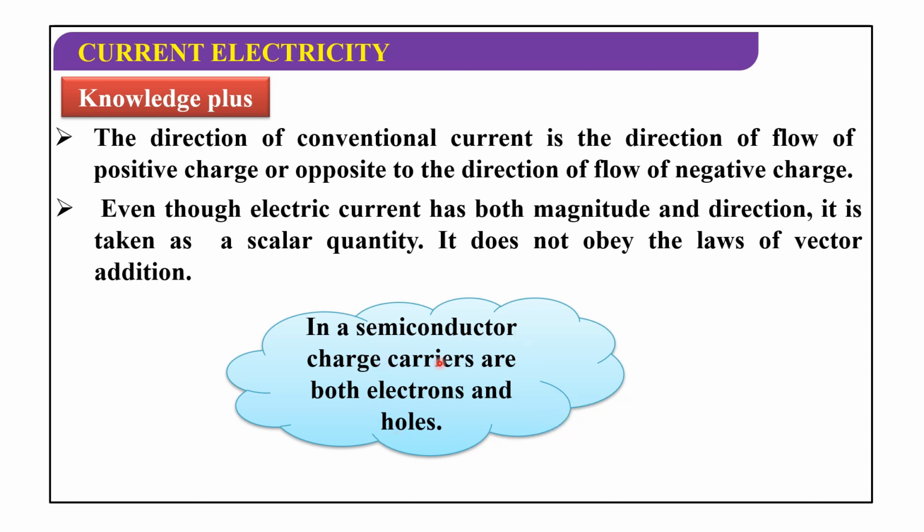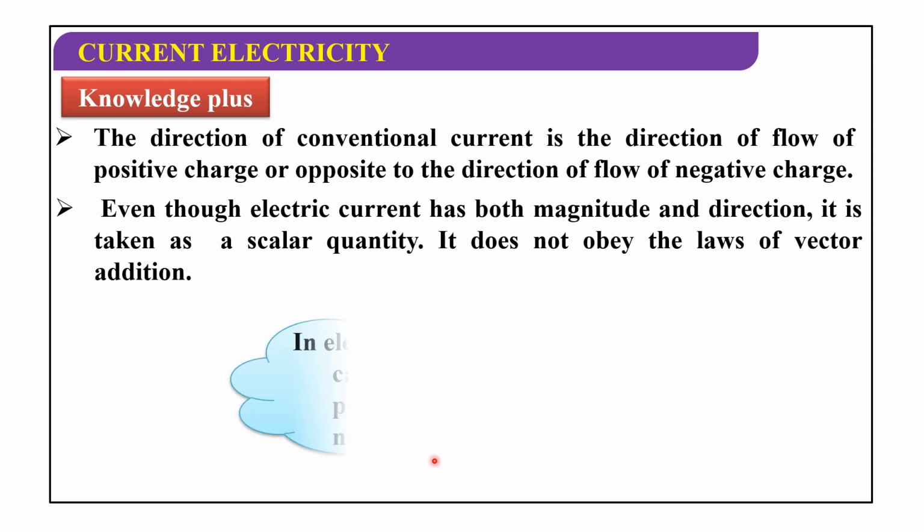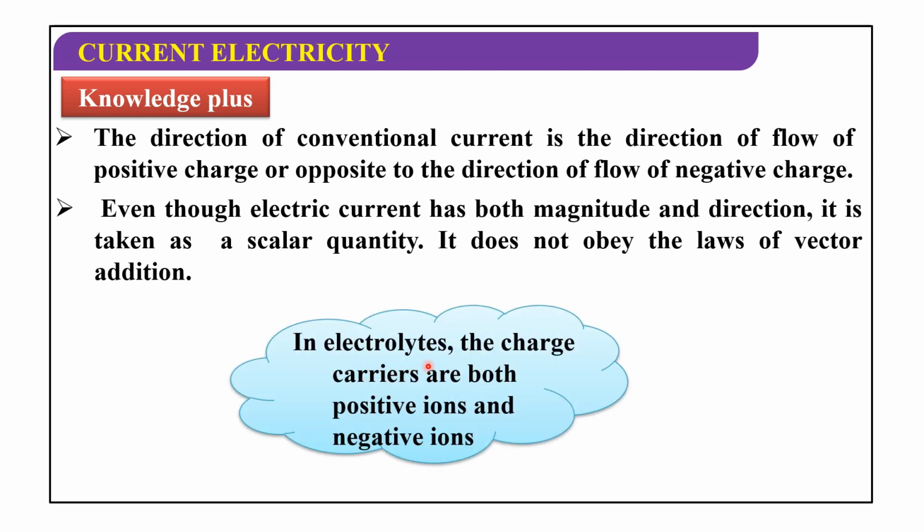In a semiconductor, the charge carriers are both electrons and holes. Now, in electrolytes, the charge carriers are both positive ions and negative ions.